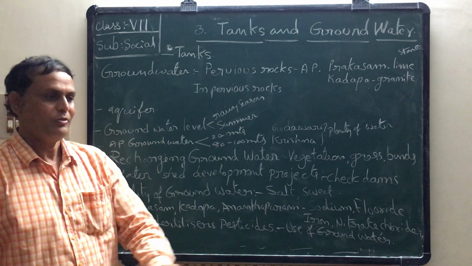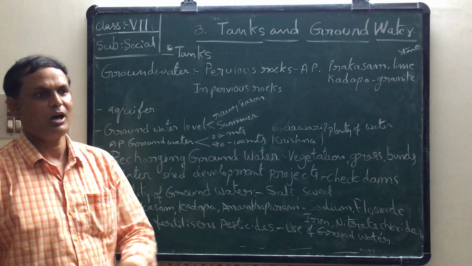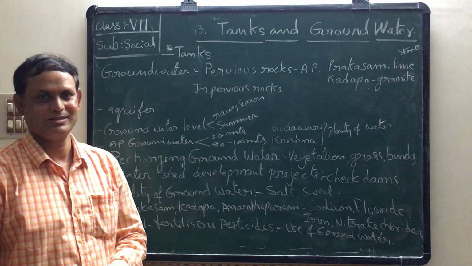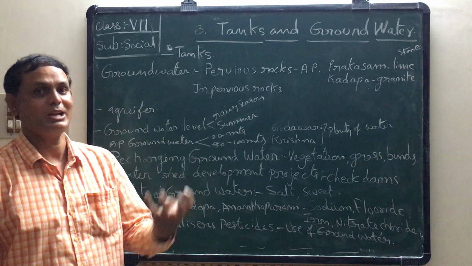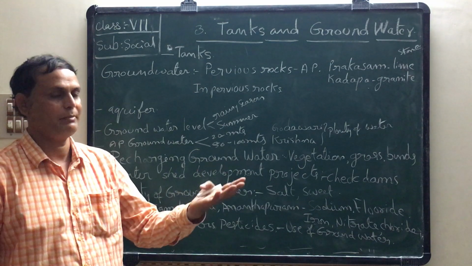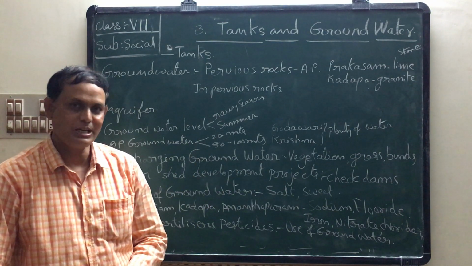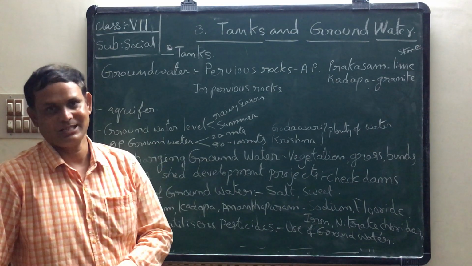Why? Because we are extracting and using the water almost every day throughout the year. But what about recharging? The percolation happens only in the rainy season. That is why it dries up in summer.